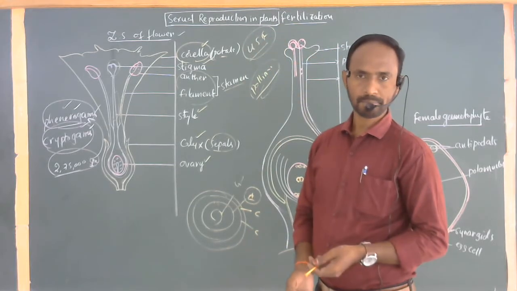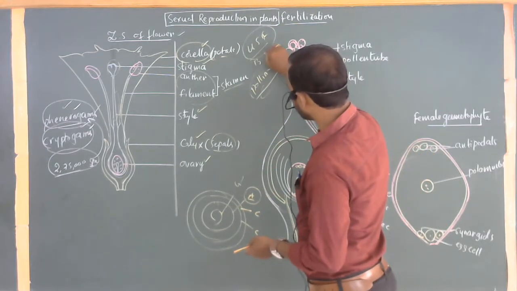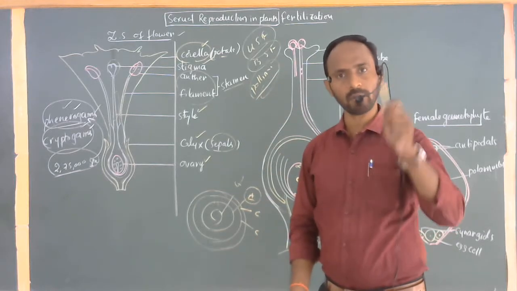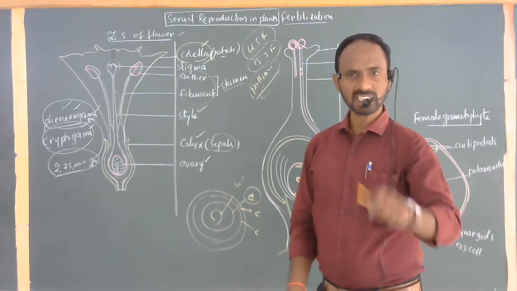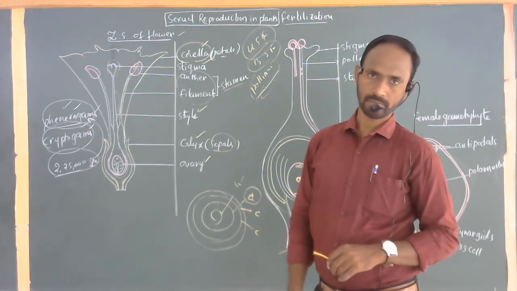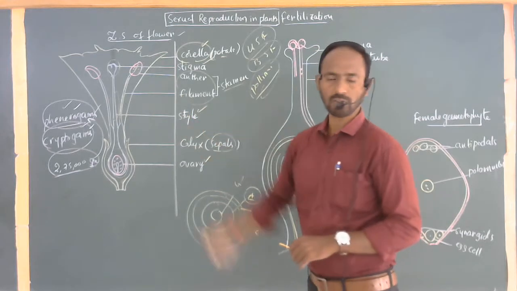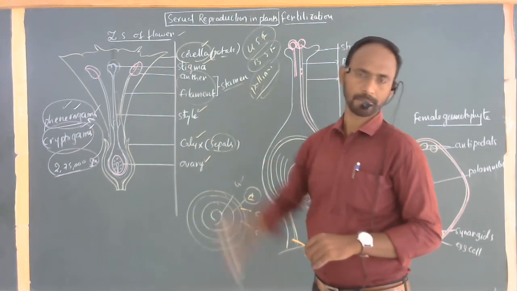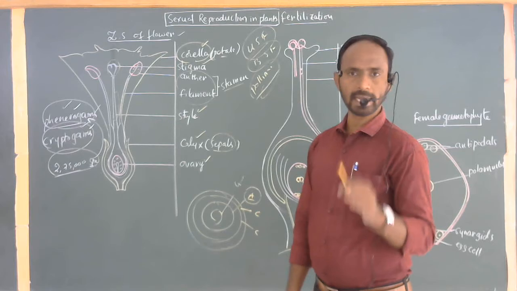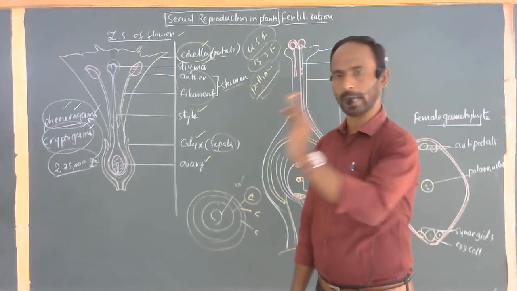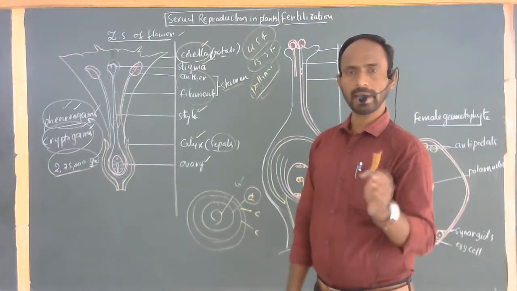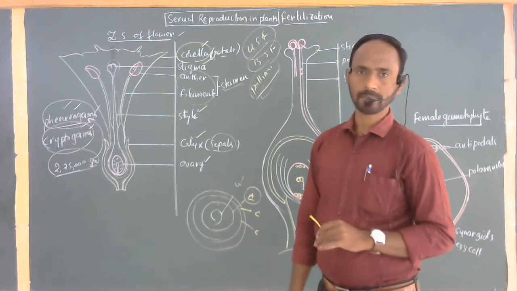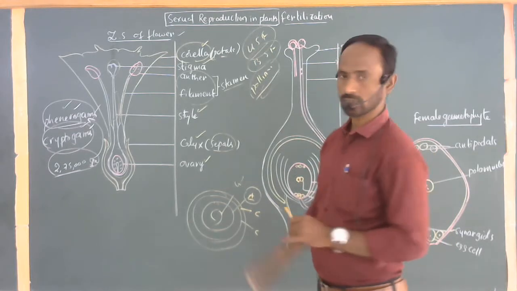Papaya. Okay. Bisexual flowers: when the plants bear both male and female sexual organs, respectively androecium and gynoecium. These flowers bear both male and female sexual organs in the same flower. When the flowers bear only male sexual organs, the androecium, or only female sexual organs, the gynoecium, either the male or female, such flowers are called unisexual.